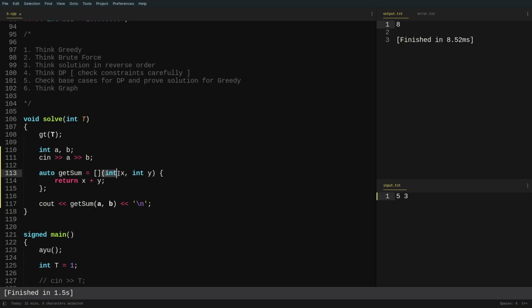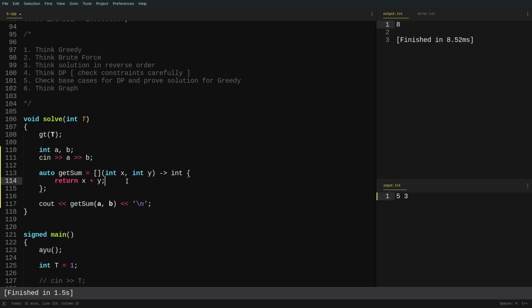Now these are the simple variables that are being passed to normal functions as well. Now there is one more thing I can do. I can write it like this, right? So what does this particular part denote? Now inside a lambda function, since the return type of this particular lambda function is determined at runtime, right? So whatever this particular value is returning, it is determined according to it.